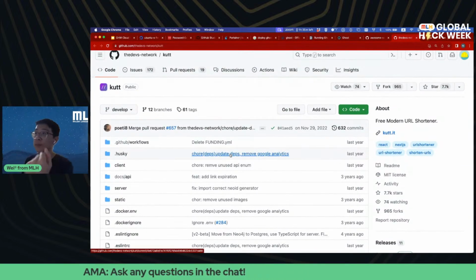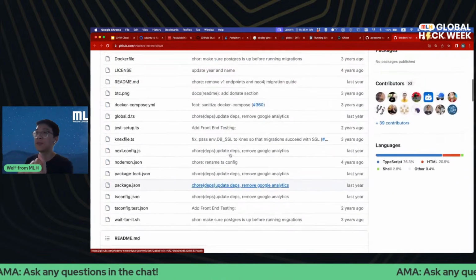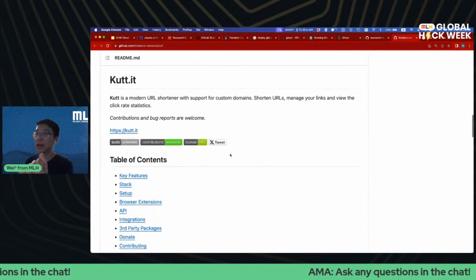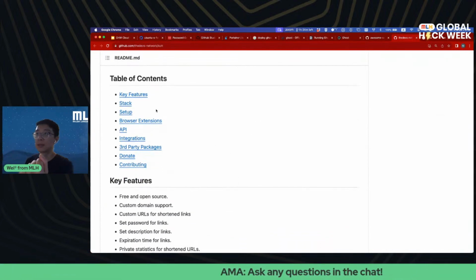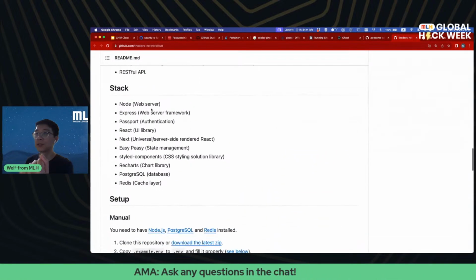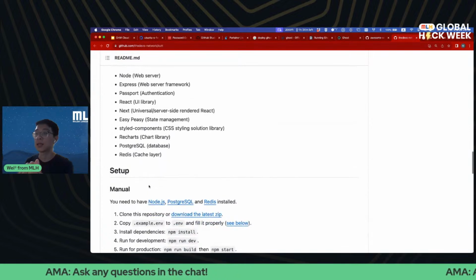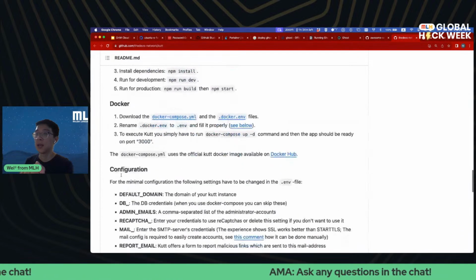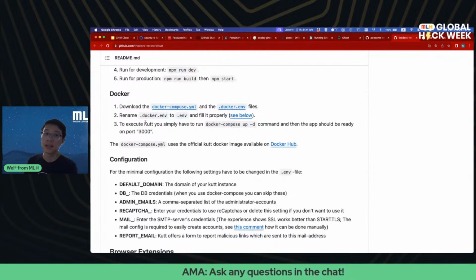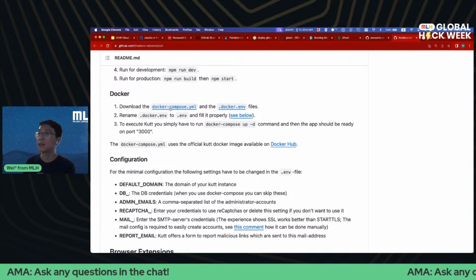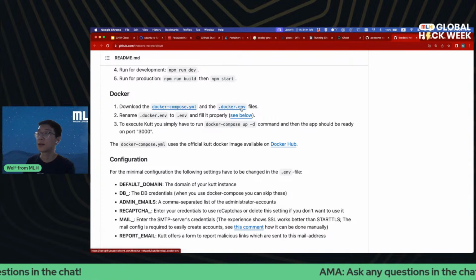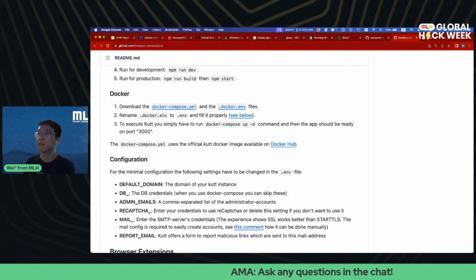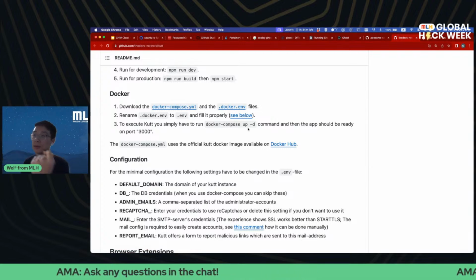And just look through the documentation here. What I'm looking for is like a Docker deployment guide, right? So let's just go through key features, stack. Here's the software stack of their application: manual, Docker. And here, this is perfect. It gave me 3 steps. I need to download the Docker Compose and the docker.env files, rename this and fill it properly, and simply run Docker Compose.